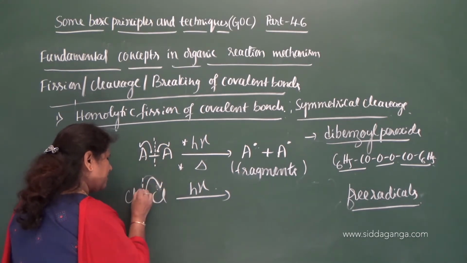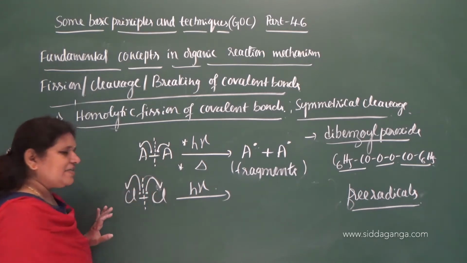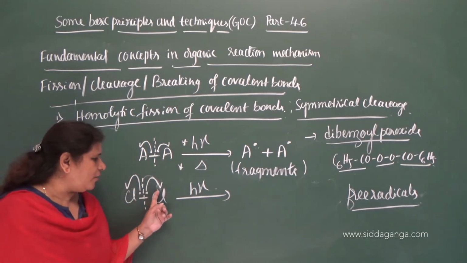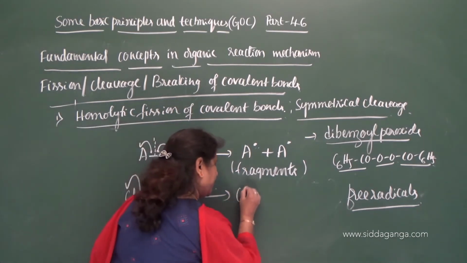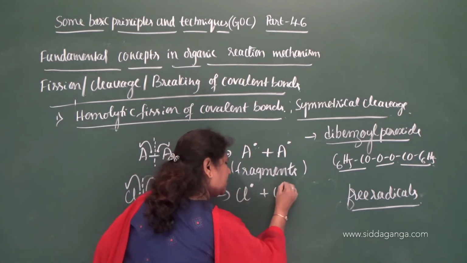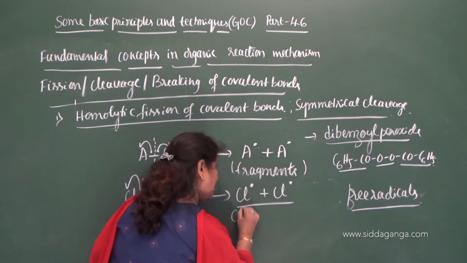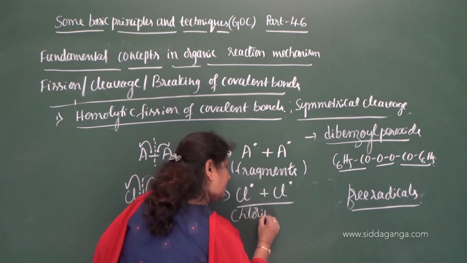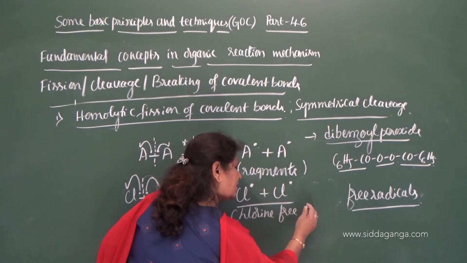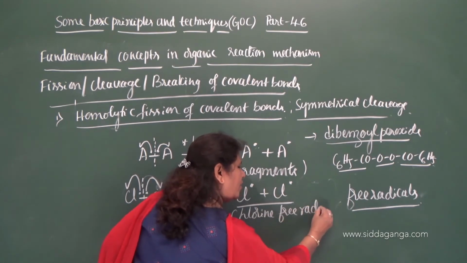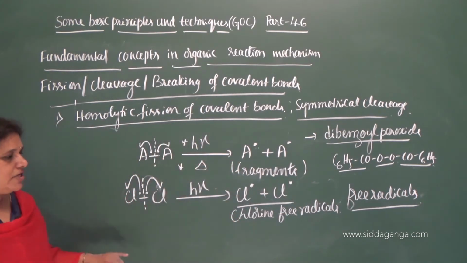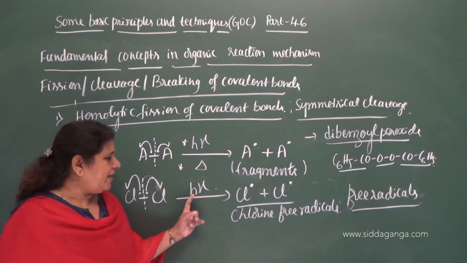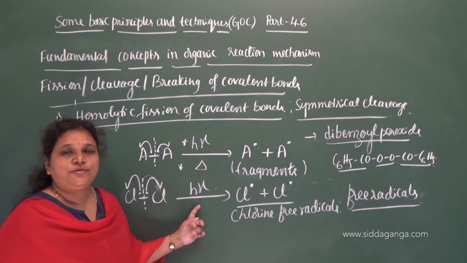Since it involves the movement of a single electron, that should be denoted using a fish hook. The chlorine molecule gets converted to Cl dot plus Cl dot. What are these called? Chlorine free radicals. So it results in the formation of chlorine free radicals, and it takes place in the presence of diffused sunlight.